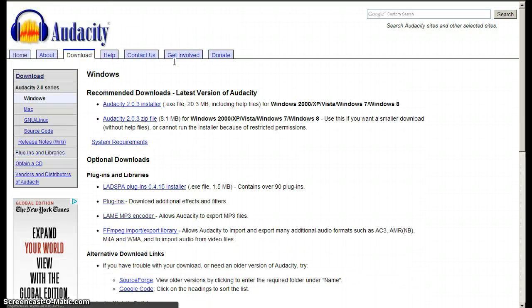It will take you to this page. Now locate the lame MP3 encoder, which is the extension, the plugin that helps you to export files to MP3. Okay, and click on it.